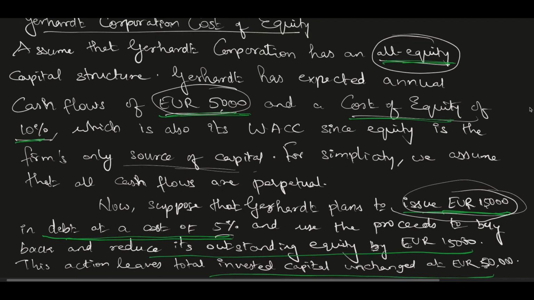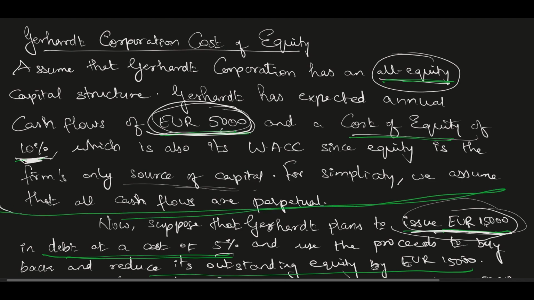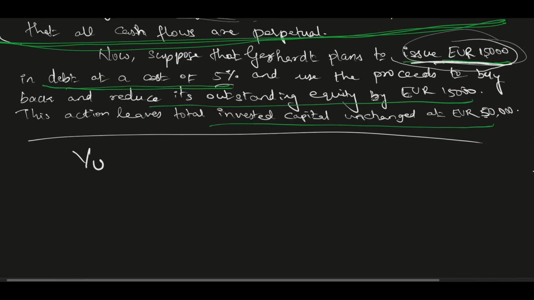At that time its cash flow was 5,000 and the cost of equity is 10%. This was the case before it issued any debt. So if I read till here, what is the value of the firm? Based on this, I can say the value of an unlevered firm is equal to cash flows.